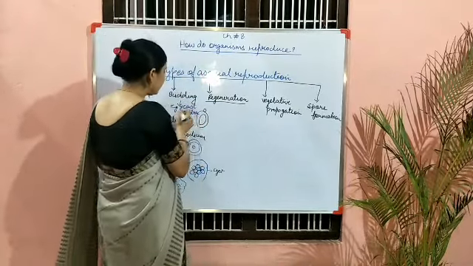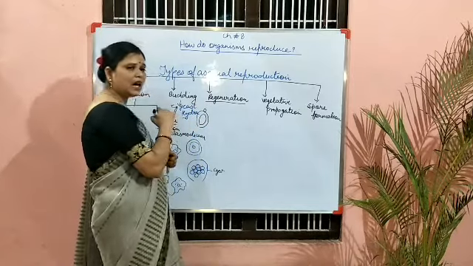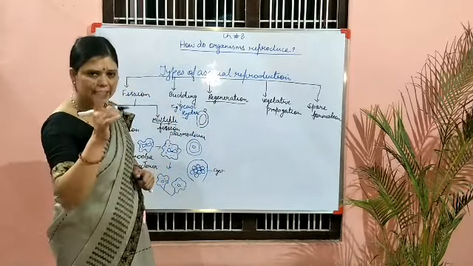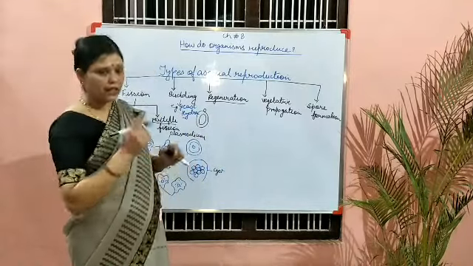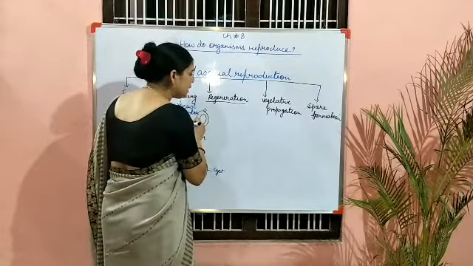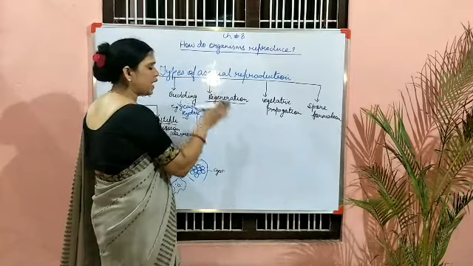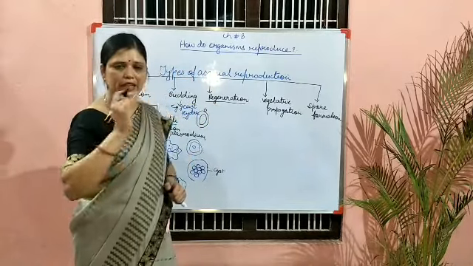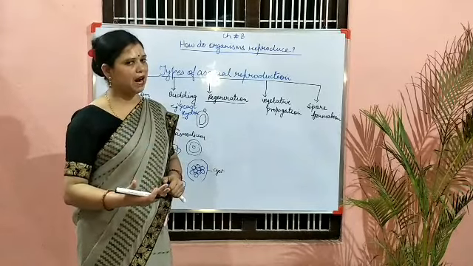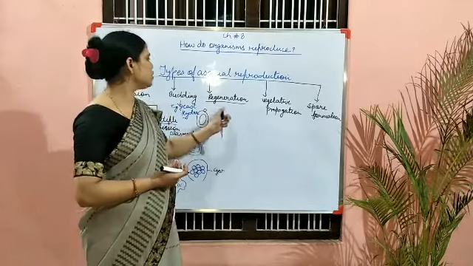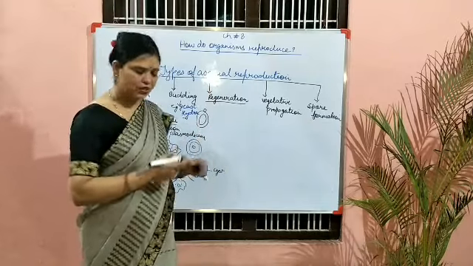Even hydra also has a high regeneration power. So regeneration means any organism which has regenerative cells and can regain its lost part if it is cut is known as regeneration.